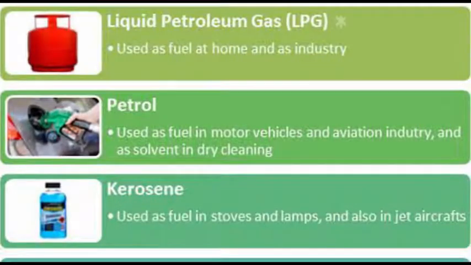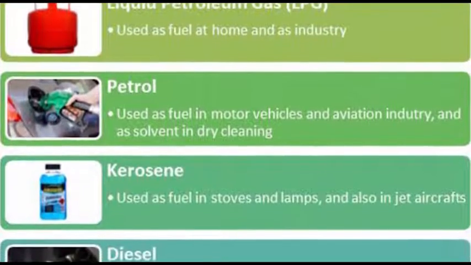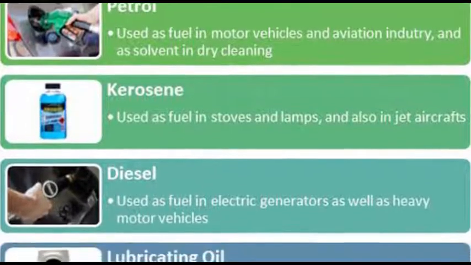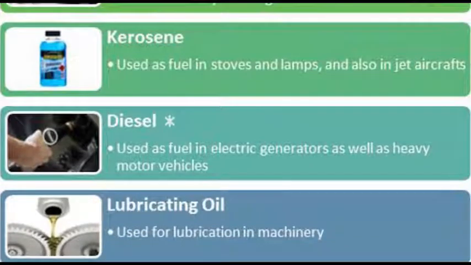One of the constituents is petroleum gas in liquid form. That means LPG, liquefied petroleum gas. It's used as fuel for home and industry. Second one, petrol. Used as motor fuel, aviation fuel, solvent for dry cleaning. Third one, kerosene. Is used as fuel for stoves, lamps and for jet aircraft.